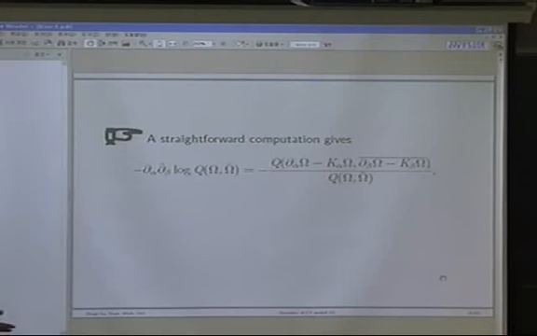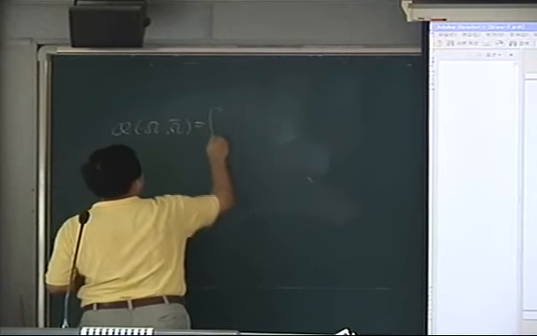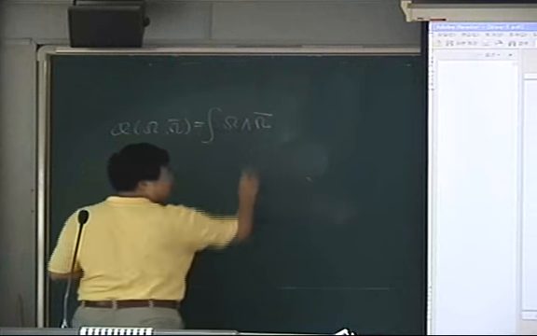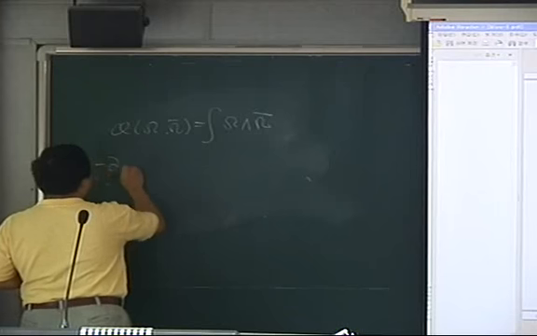So let's do some computation. If we compute this directly, let's put it the following way. Let's assume Q(omega, omega bar) is equal to the integration of omega wedge omega bar. Then there is a straightforward computation.